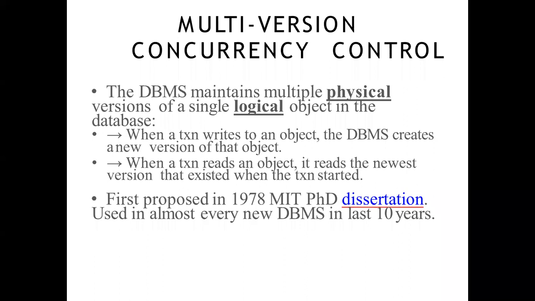Secondly, when a transaction writes to an object, the DBMS creates a new version of that object. So this is the new thing: whenever you update or write something to an object, it creates a new version of that object. What we usually see is that the value is updated and no records are maintained. But in MVCC, a new version is created and the older version is also stored.